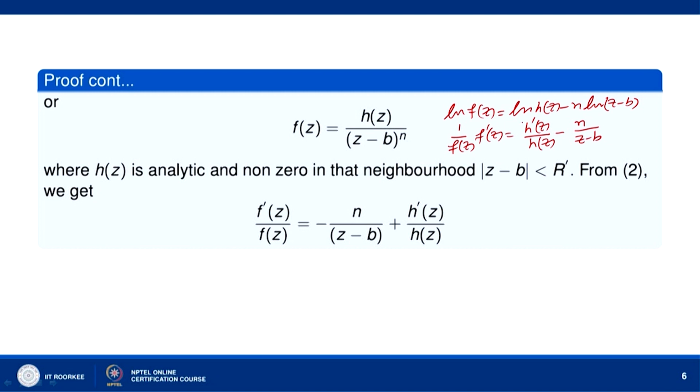Now, h prime z over h z is an analytic function in this neighborhood mod of z minus b less than r dash, and h z is not equal to 0 throughout this neighborhood.